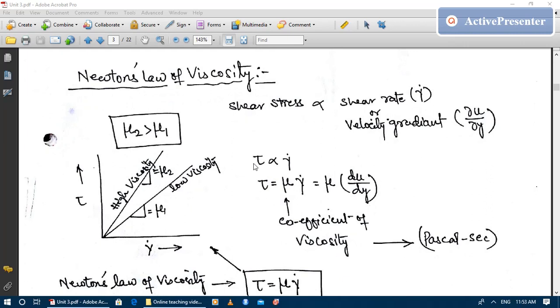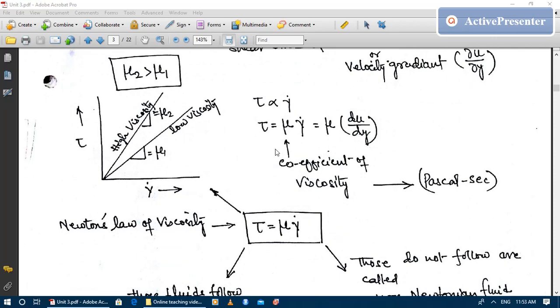Now tau, which is the shear stress, is proportional to gamma dot. This dot represents the rate. Del u over del y is the velocity gradient rate. So gamma represents the shear strain, and gamma dot represents the shear strain rate. Now, when we put a coefficient of proportionality mu or eta, the equation becomes tau is equal to mu gamma dot, where this coefficient of proportionality is the coefficient of viscosity.